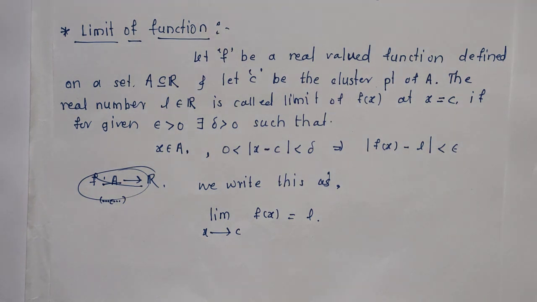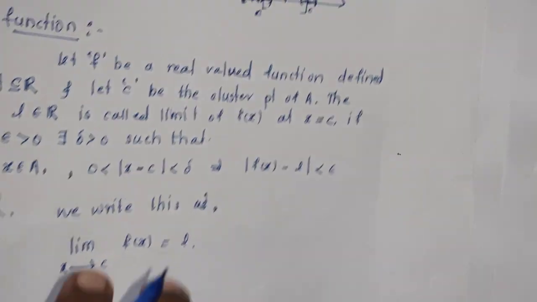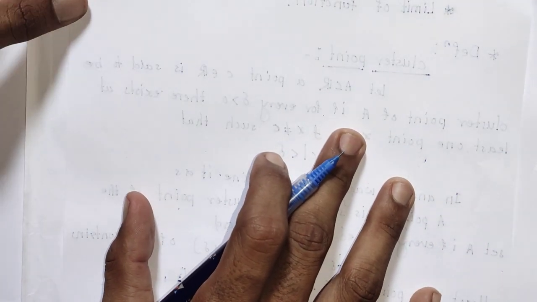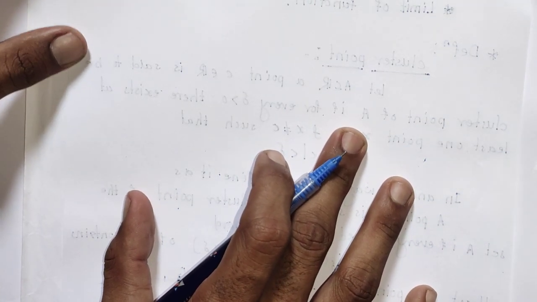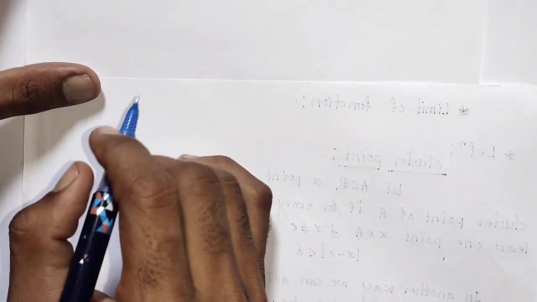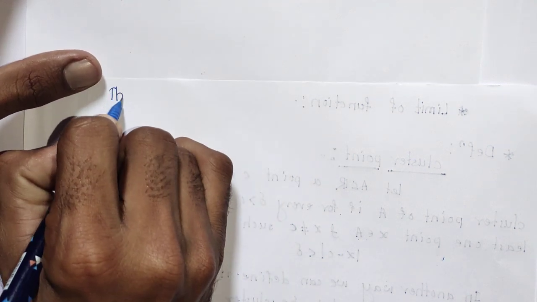Now we will see one theorem on this, that the limit of a given function is unique, as we have seen in the second chapter that the limit of a sequence is unique. Similarly here we can give the proof of the theorem.